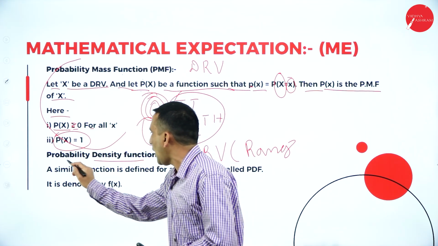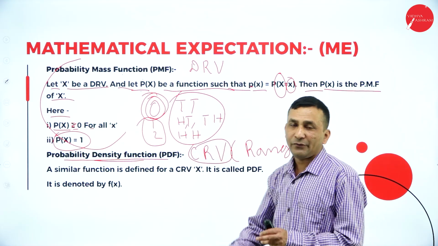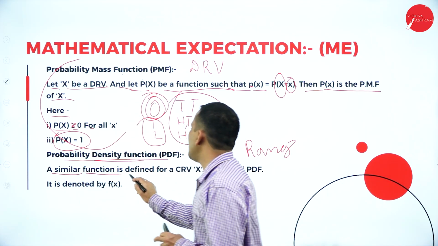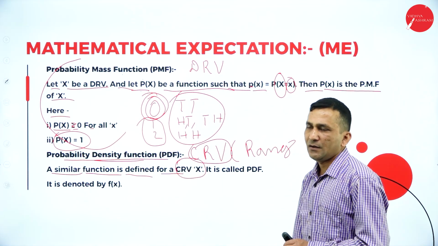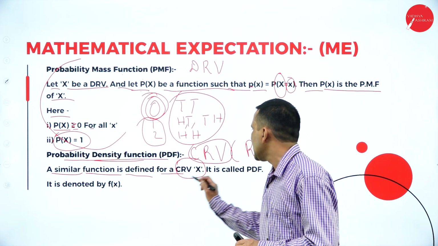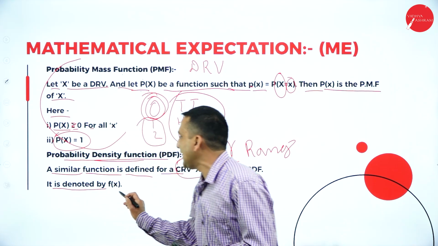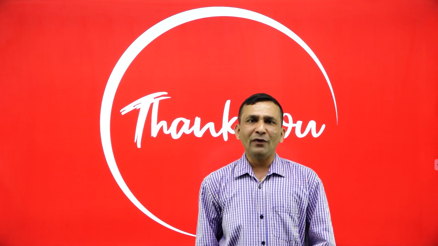Now moving to the probability density function, which relates to the continuous random variable, where you identify a range. A similar function is defined for the continuous random variable X. In this case it is called a probability density function, which is symbolically represented as F of X. Keep watching for the next section.